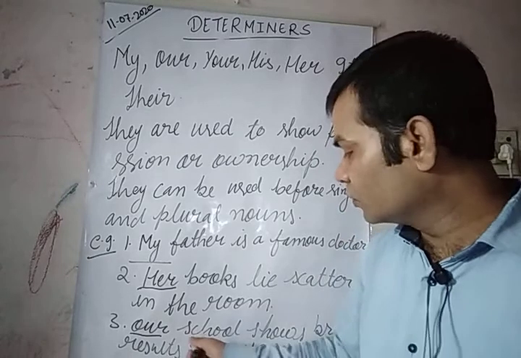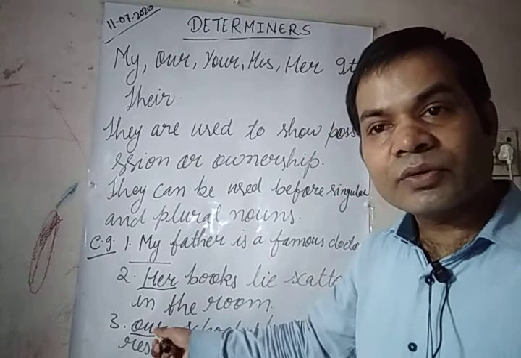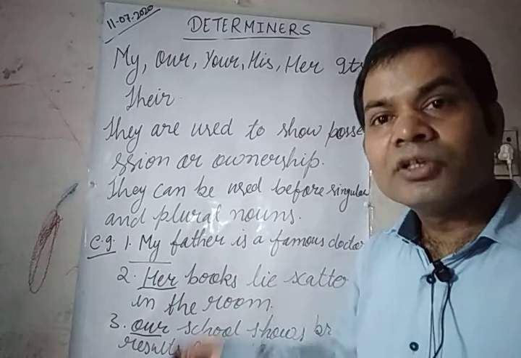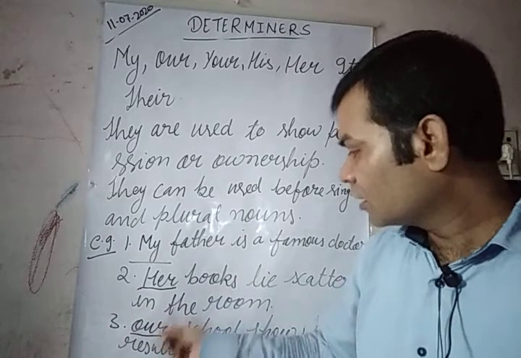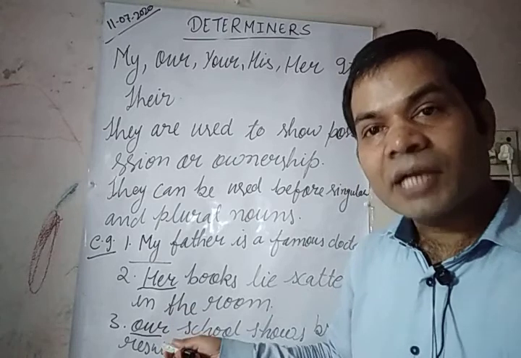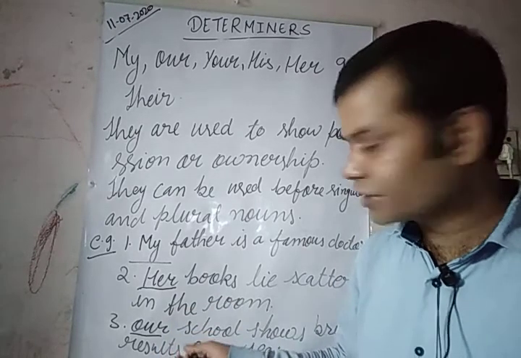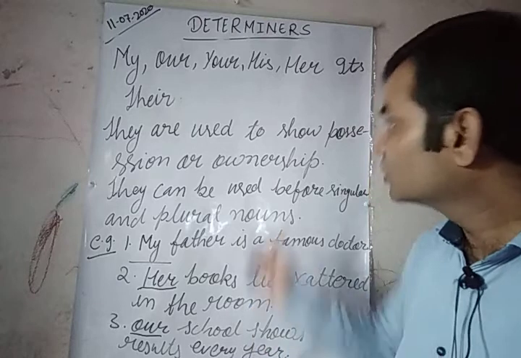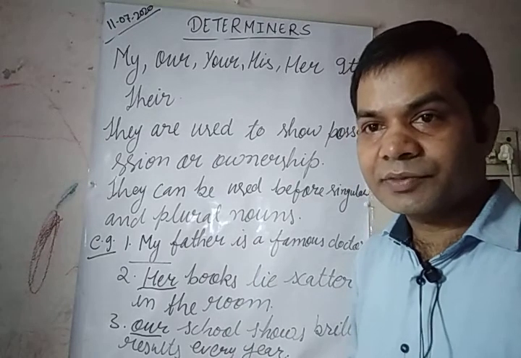So our school. School is a noun, and our has been used before a noun to indicate possession. So that is why it is what? An adjective, a possessive adjective. Okay, students? So this is all about possessive adjectives.